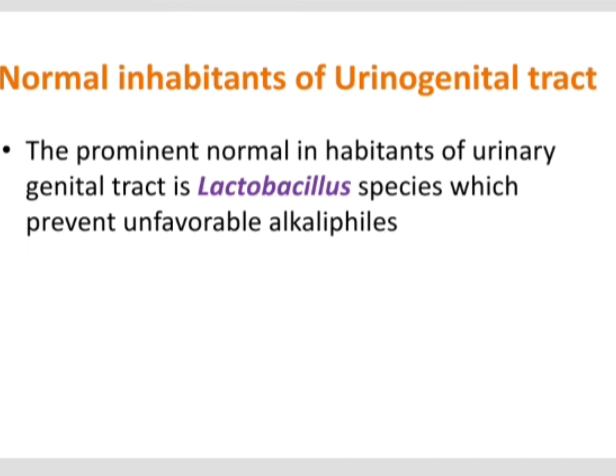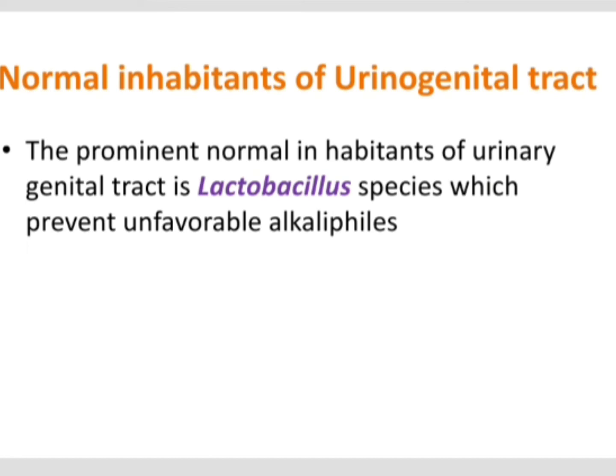Lactobacillus, as we know, is an acid fermenting bacteria, and it will produce lactic acid. So lactic acid lowers the pH, and so it does not allow the growth of basophilic or alkalophilic microorganisms. So Lactobacillus will provide protection in the urinogenital tract against basophilic microorganisms. It will always keep our urinogenital tract slightly acidic. So these are all about the association of microorganisms with animals, and they will form probiotes.